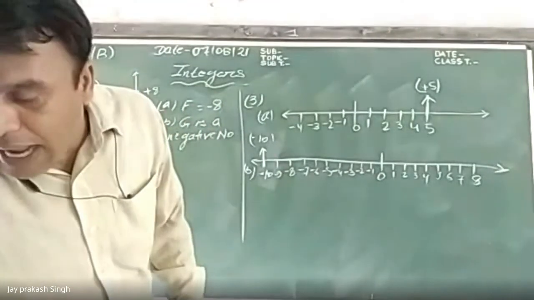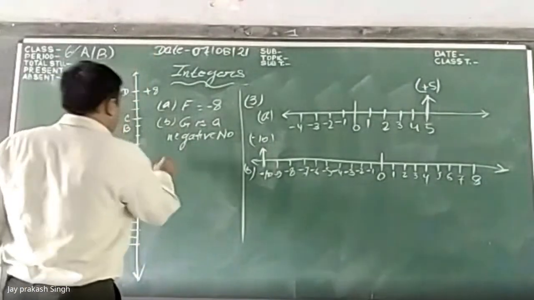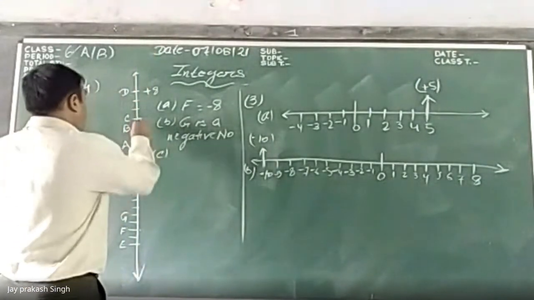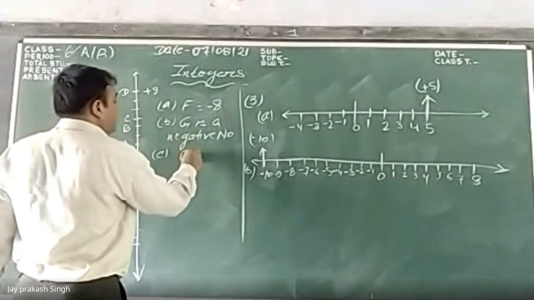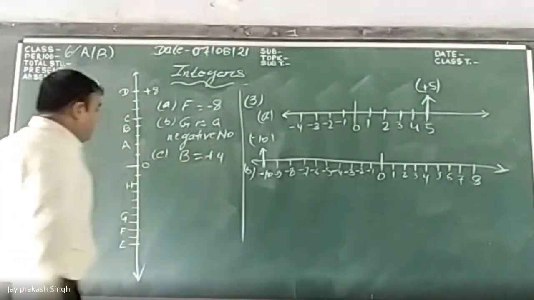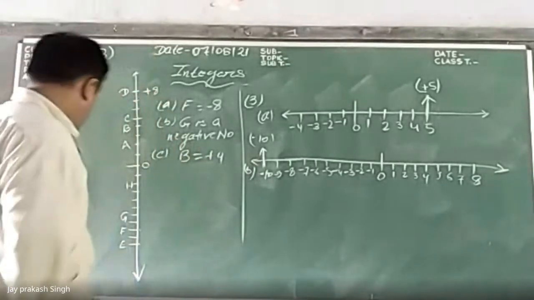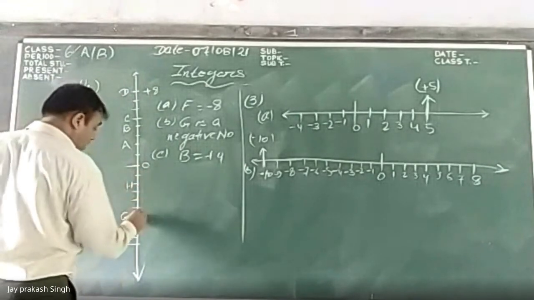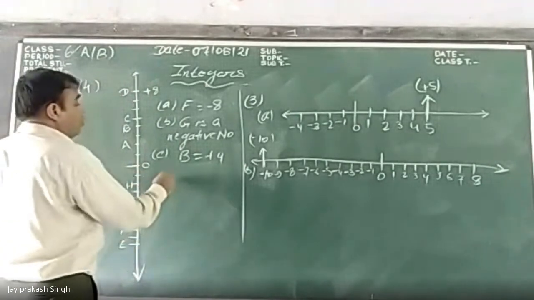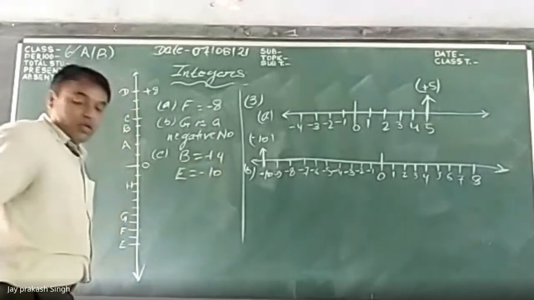Now write the integer for B and E. For B, 1, 2, 3, 4, so it is plus 4. And E is at the bottom: 1, 2, 3, 4, 5, 6, 7, 8, 9, 10. So it is minus 10.